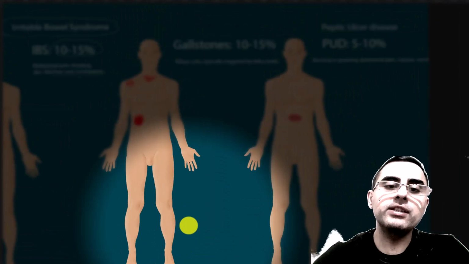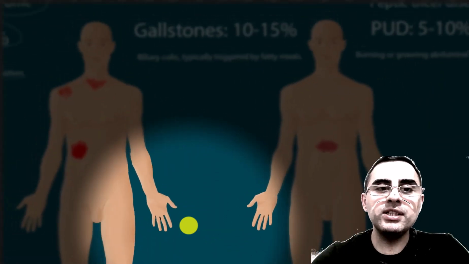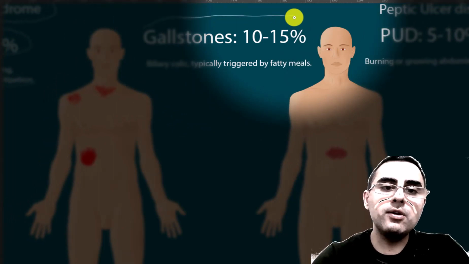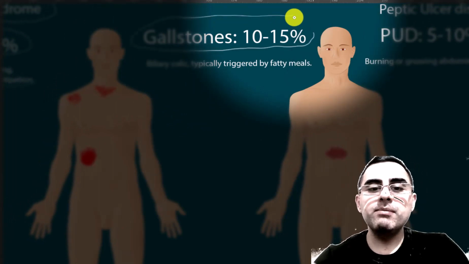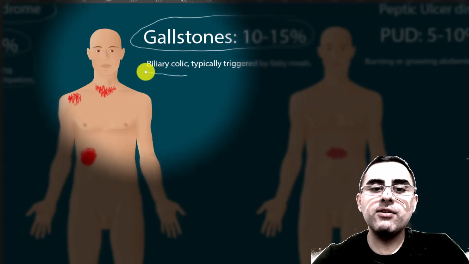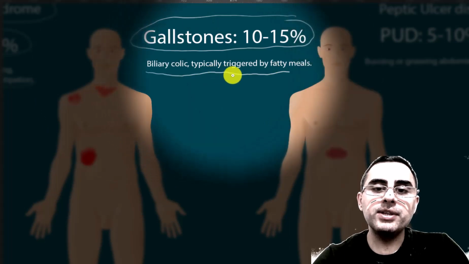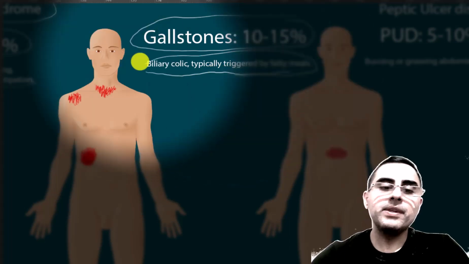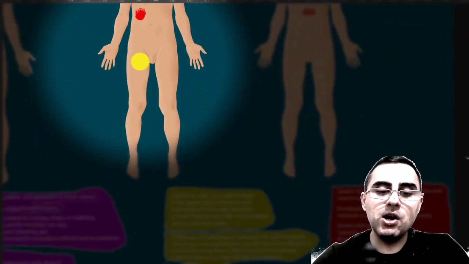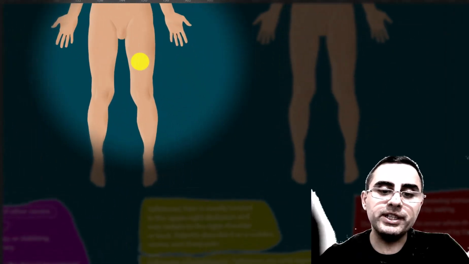The third important disease which causes abdominal pain is gallstones. Gallstones also occur in 10 to 15% of cases. A common characteristic of gallstones is biliary colic, typically triggered by fatty meals, and it has a specific type of pain which we will describe.